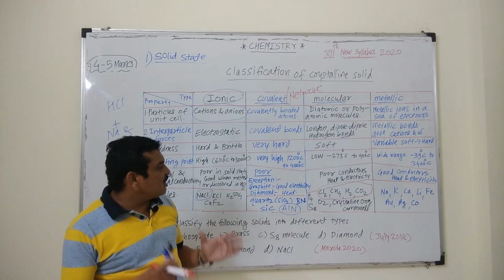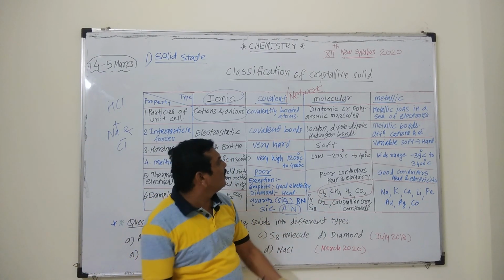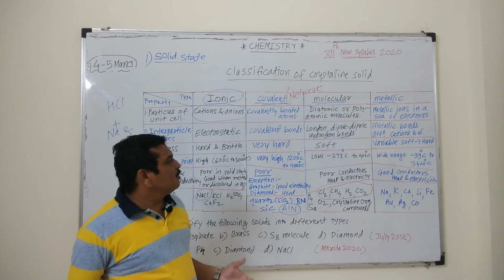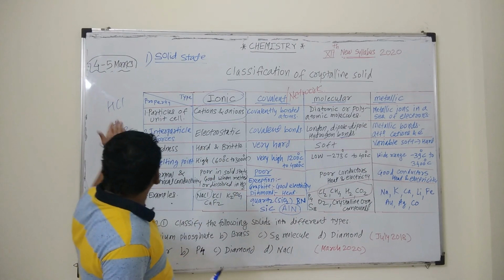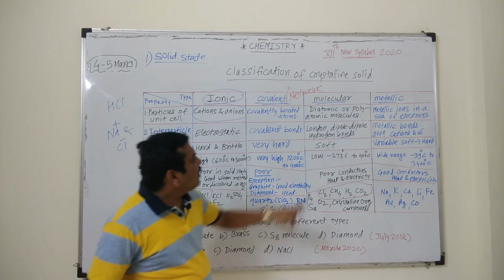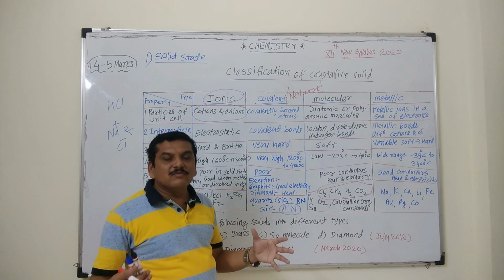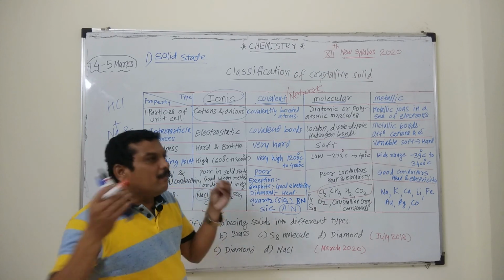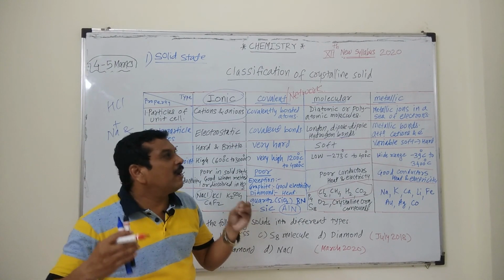Hence such a type of molecules come close to each other. Chlorine molecules are associated together by London forces, or some other molecules can associate together by dipole-dipole interaction, or we have seen the HCl molecules, a large number of HCl molecules can associate together by hydrogen bonds. That means they contain two or different atoms which are covalently bonded, but the intermolecular force of attraction may be van der Waals forces of attraction or hydrogen bonds or dipole-dipole interactions.